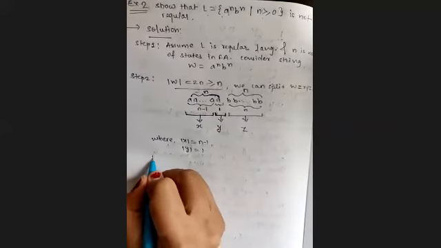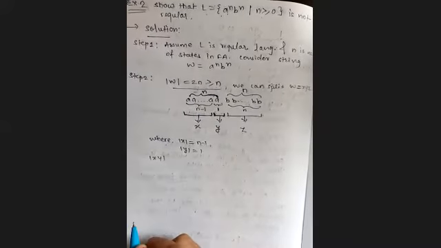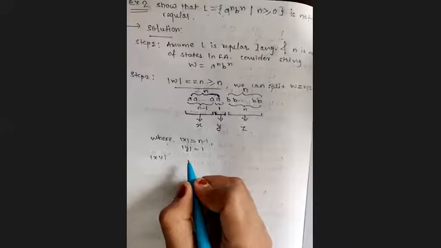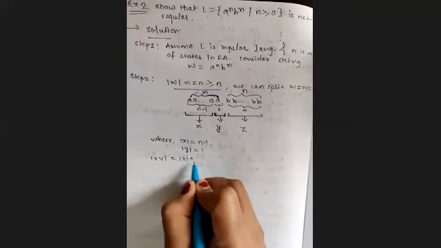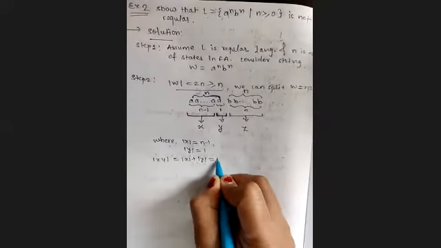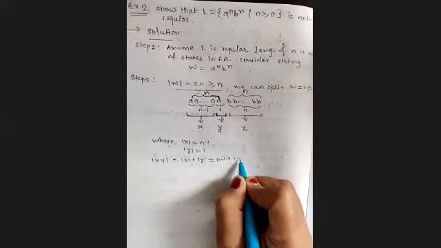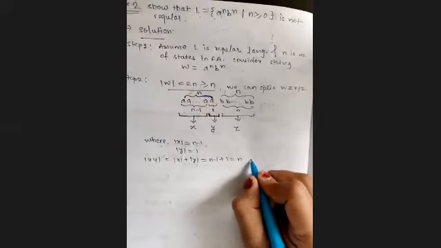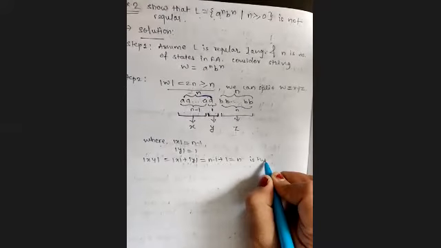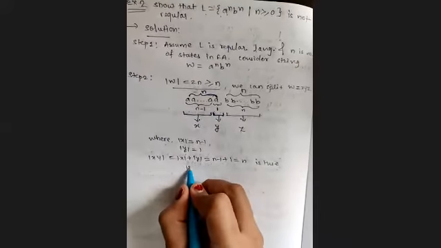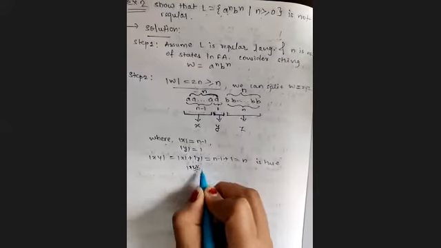Mod of Y is 1. Okay, so what is the first condition? Mod of XY is equal to mod X plus mod Y, which is equal to n minus 1 plus 1, which is equal to n. So this condition is true. Mod of XY less than or equal to n. This condition is satisfied here.